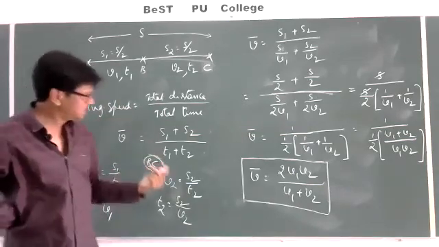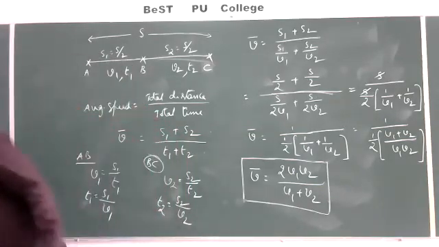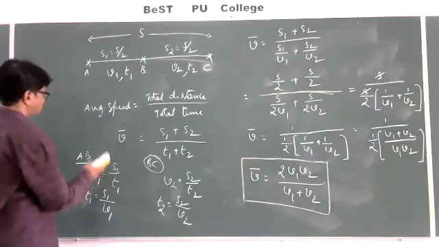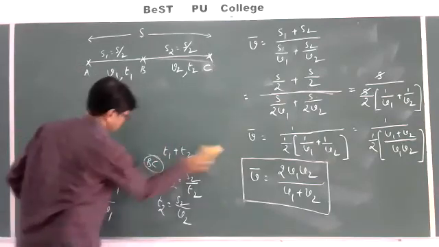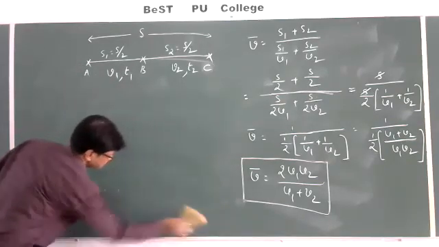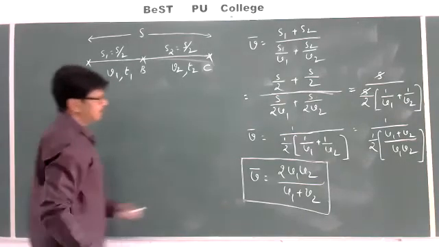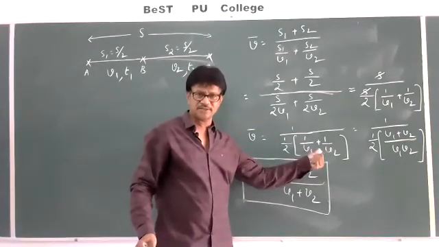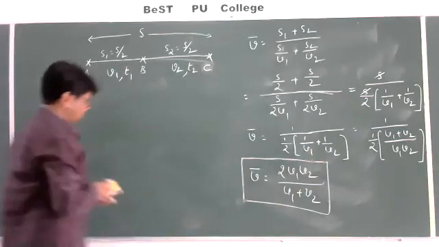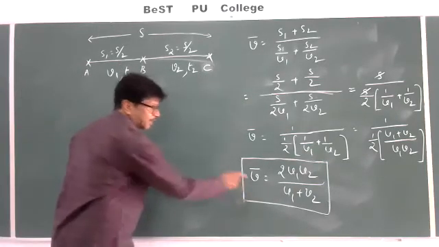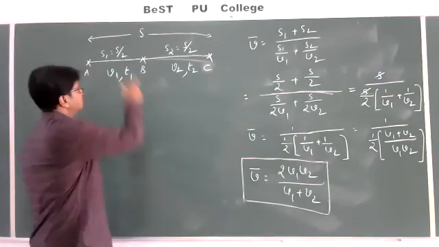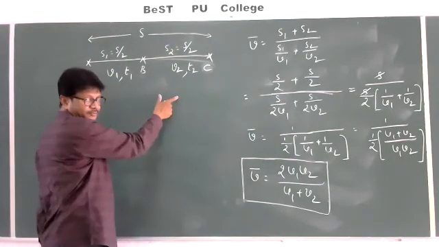So to generalize this formula, I am taking this step. This formula will be applicable if and only if there is a first half and a second half.